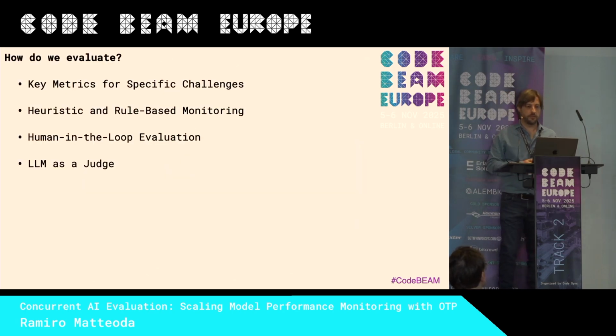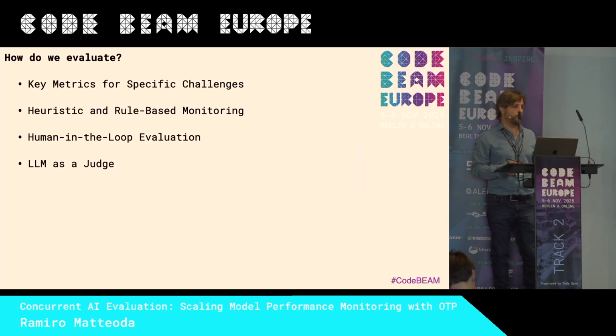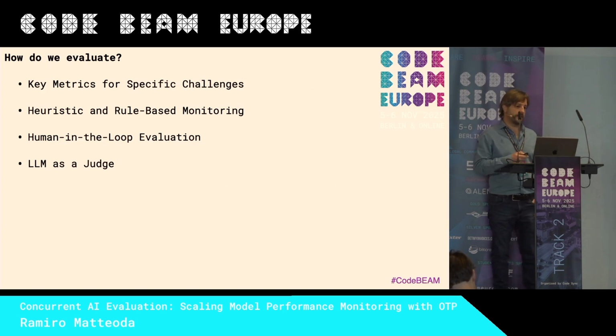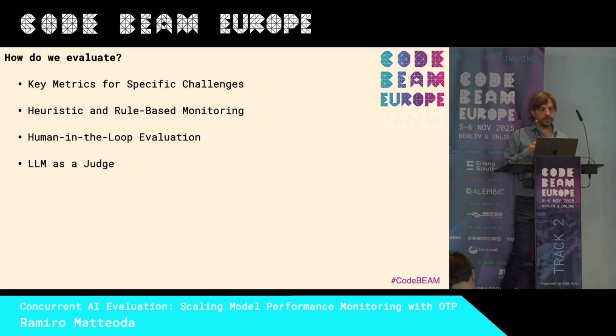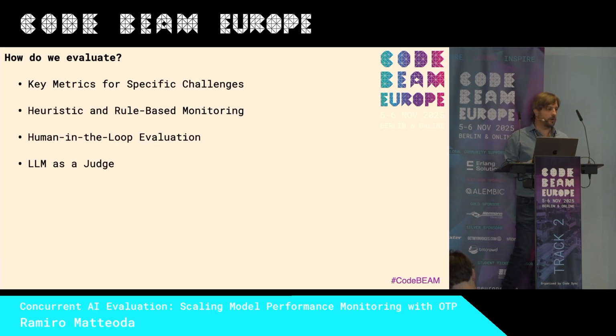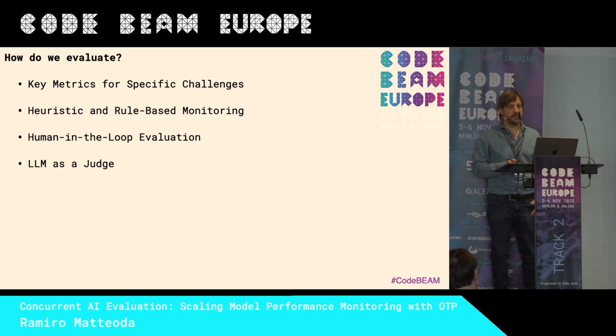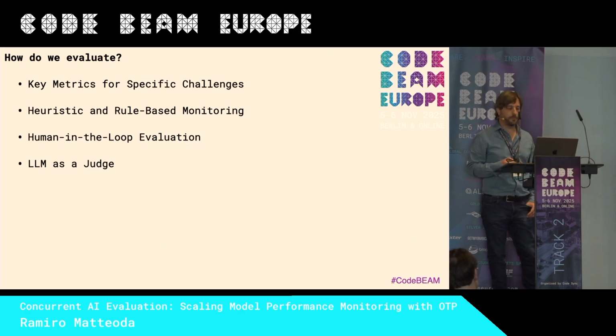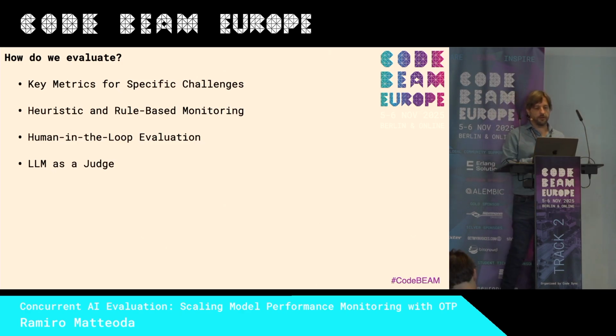So let's move forward in this chatbot bookstore story, and see how we can monitor and improve the evaluation of this. How do we evaluate? We have metrics for specific challenges. There are different types of metrics. We have rules for monitoring. We can ask a human to review the interactions, human in the loop evaluation, which is hard to scale. And there is another technique where another LLM acts as a judge of the response of the LLM.